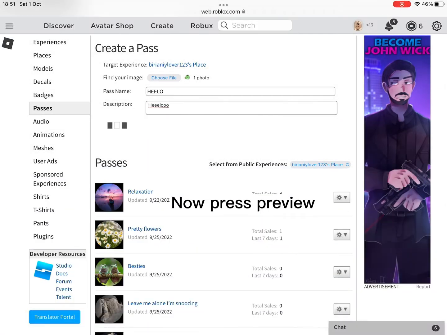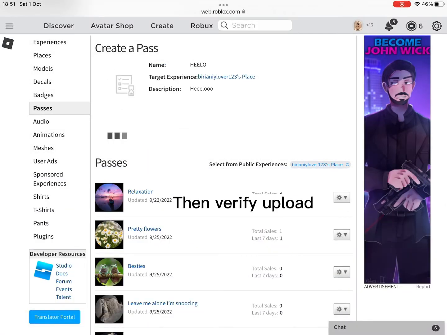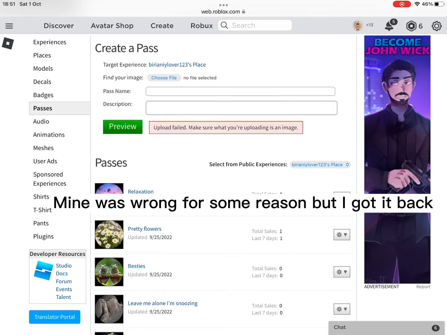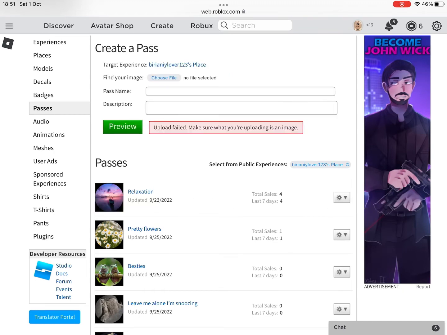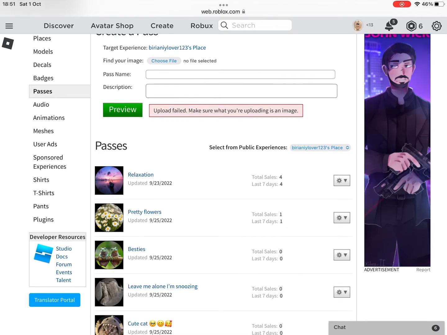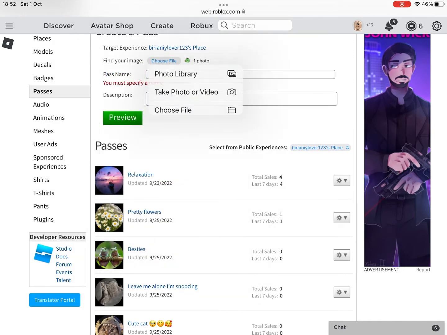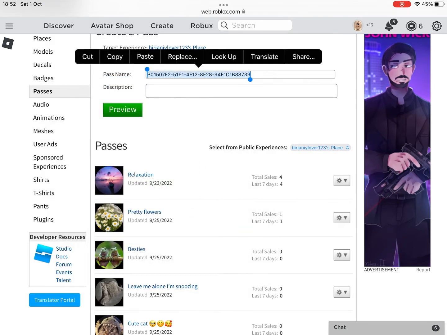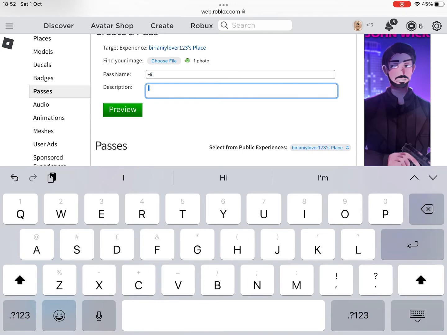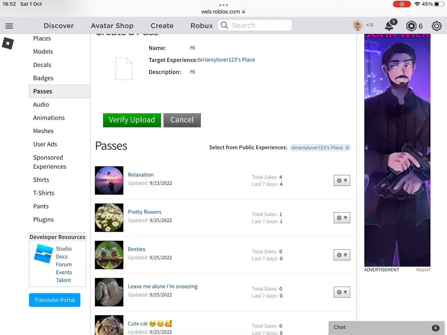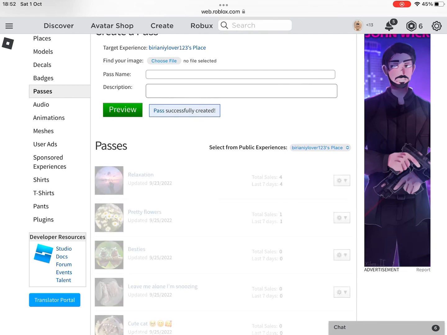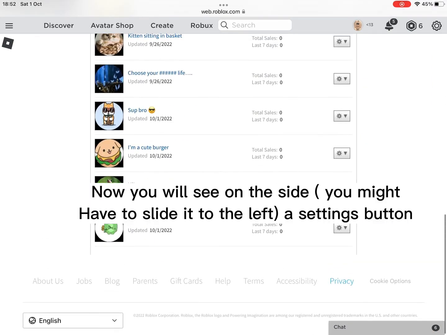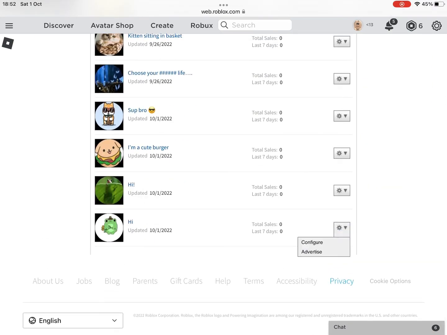Now press preview. Then verify upload. Mine was wrong for some reason, but I got it back. Now you will see on the side you might have to slide it to the left to settings button.